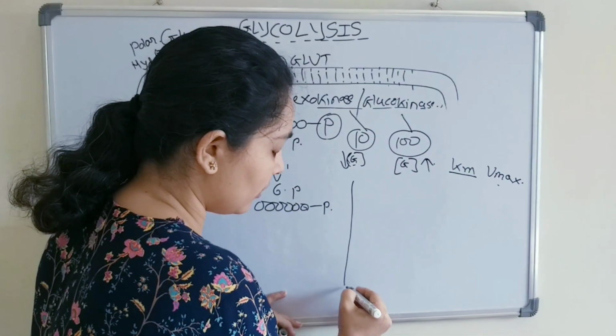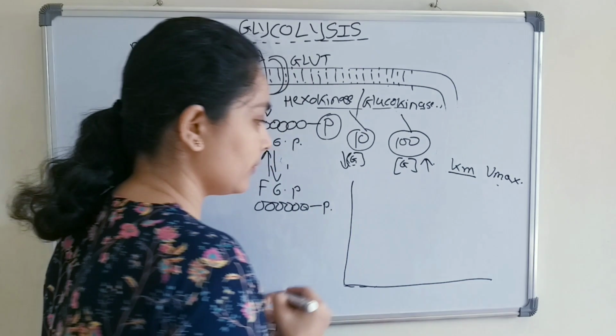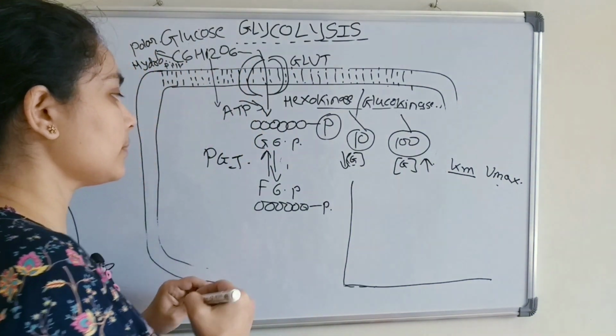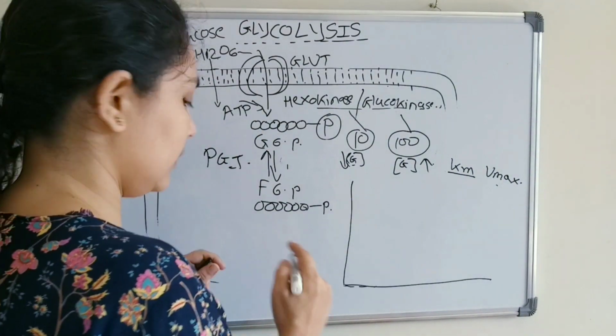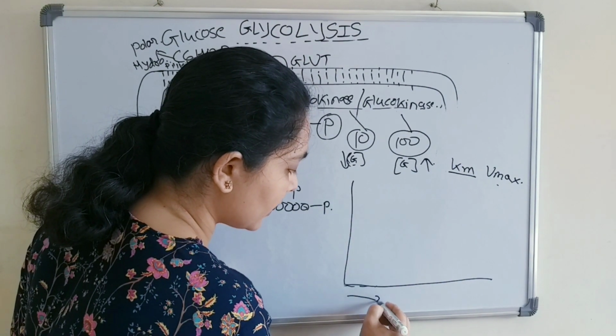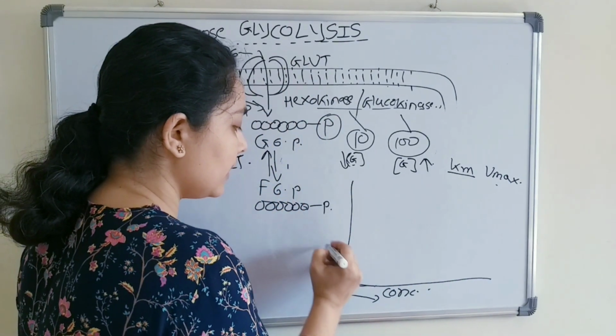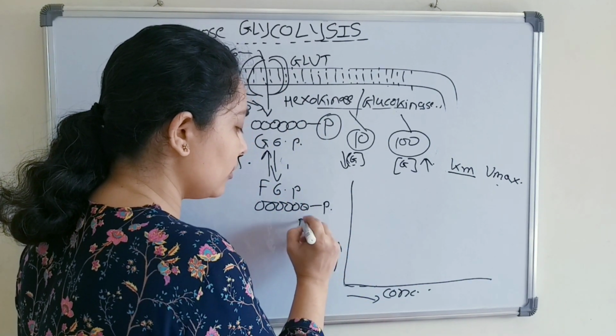Let us draw a graph here. Okay. So for example, this is the concentration of glucose on the x-axis, and here is the performance of the enzyme.